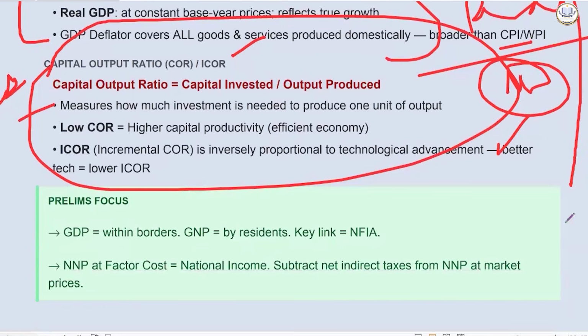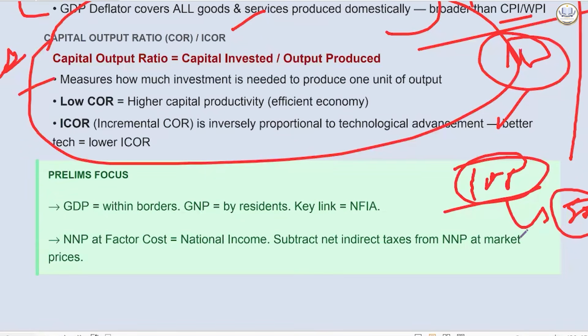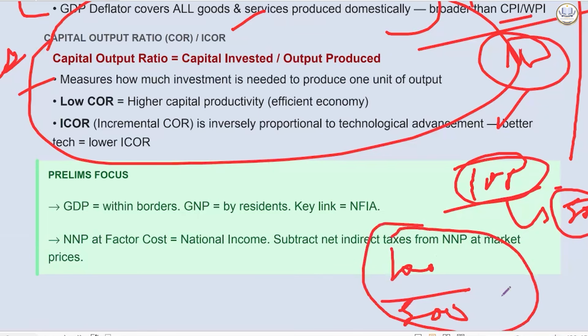Capital output ratio. It's like, if I have to open a shop, I invested 100 rupees. This is my capital invested. My sales are 500 rupees. Now the capital output ratio will be the capital invested to the output produced. Now, the bigger my output, the smaller the capital output ratio will be. That means I need to invest less money to produce more.